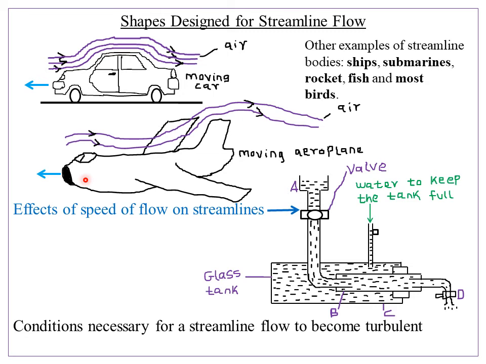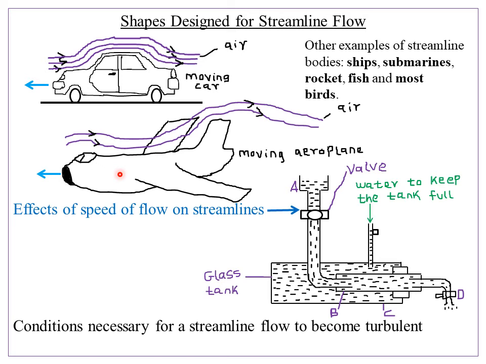Also, a lot of birds usually assume this particular shape. That means that they can easily pierce through the layers of the air, which is the fluid in this particular case, hence flowing easily. So shapes suited to streamline flow are designed in such a way that they easily cut through the fluids and reduce the formation of eddies behind them.